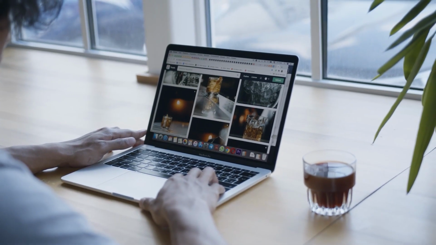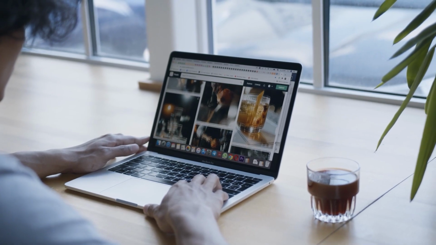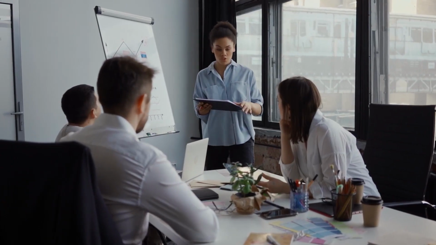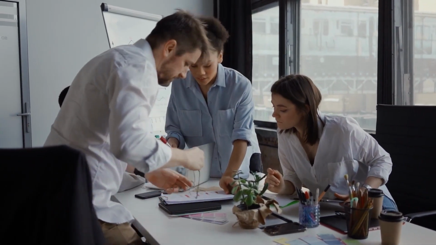Everybody wants to learn the skill of video editing these days. You get asked to help your friend with video editing quite often, and here is the solution, the ultimate guide to editing in 10 mins. Yes, you heard me right.